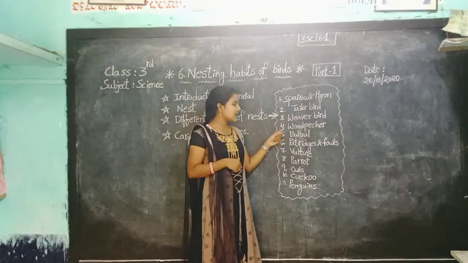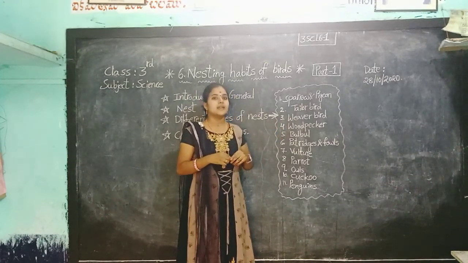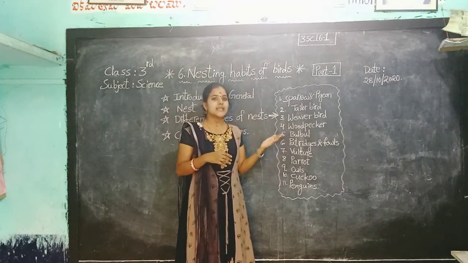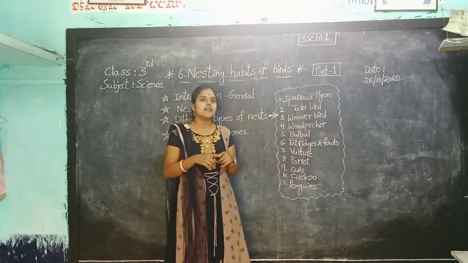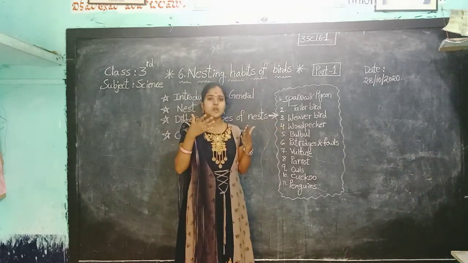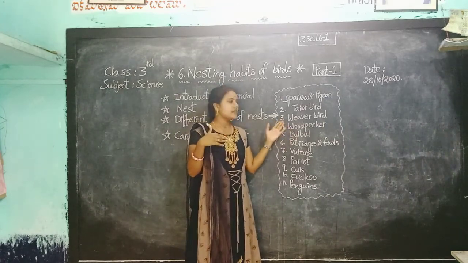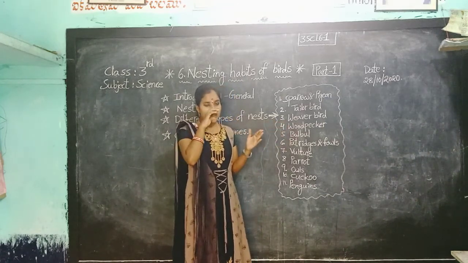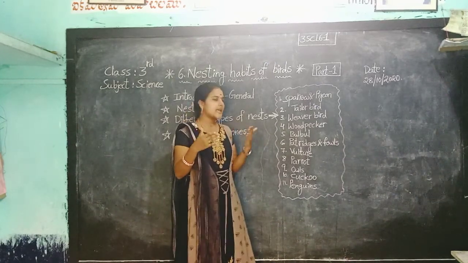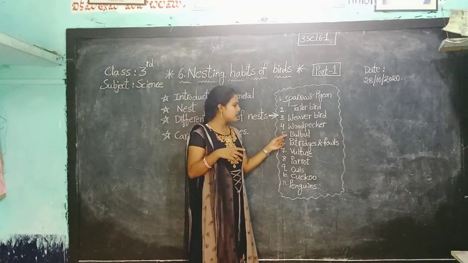Next one, what is that? Woodpecker. The woodpecker makes its nest in the tree trunks. The woodpecker has a hard and sharp beak. By using its beak, the woodpecker makes a hole on the tree trunk and uses it as a nest of the woodpecker.